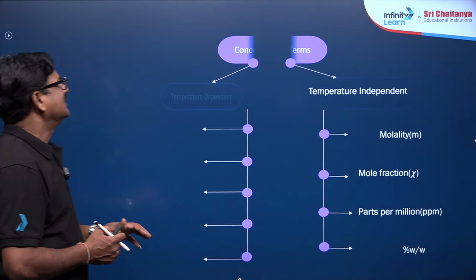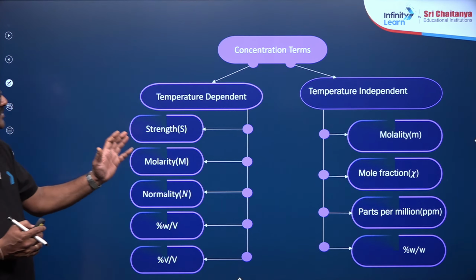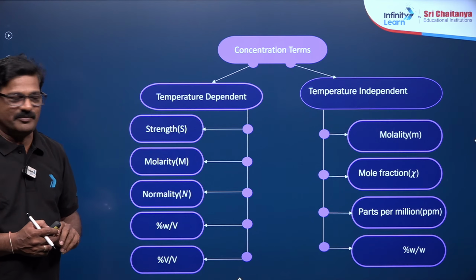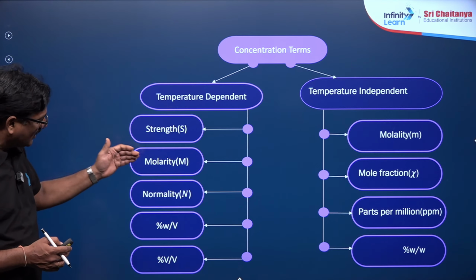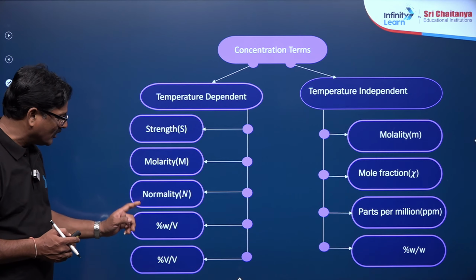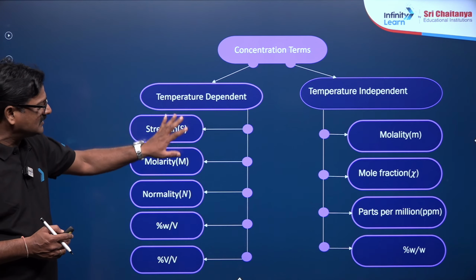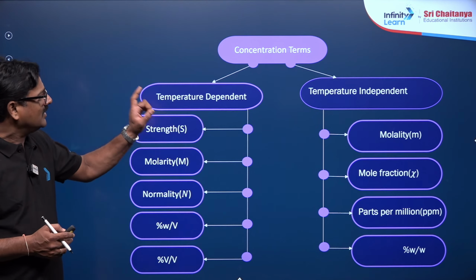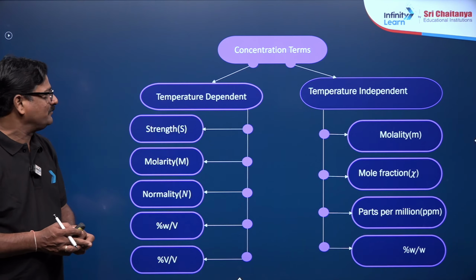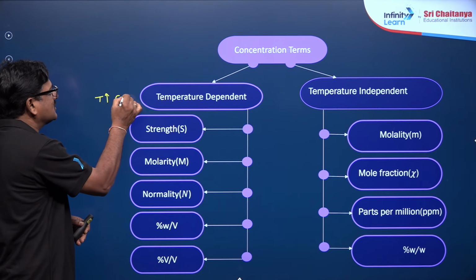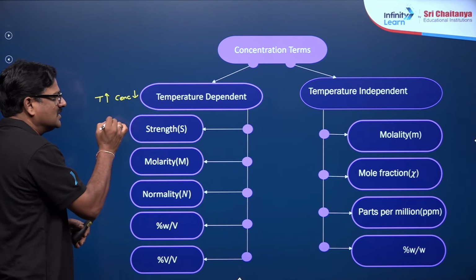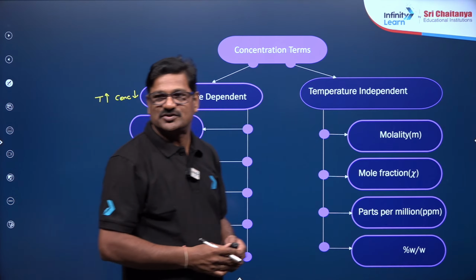And you can see the concentration terms, temperature dependent and temperature independent. You can see strength, moles per liter, molarity, normality, weight by volume, volume by volume. These parameters are dependent on temperature. If temperature increases, the concentration decreases, because the liquid expands.